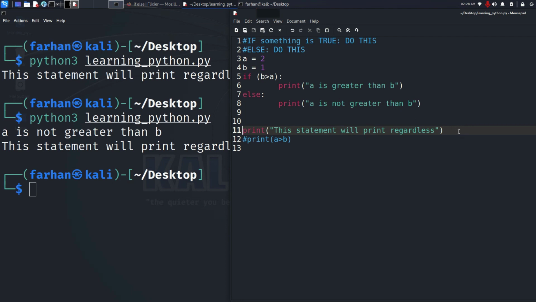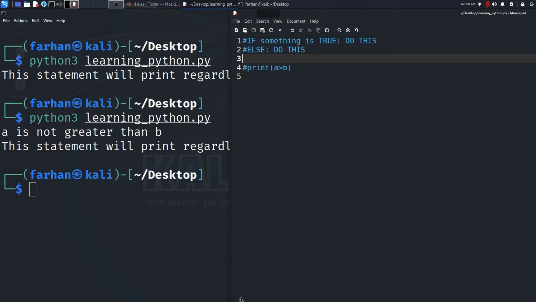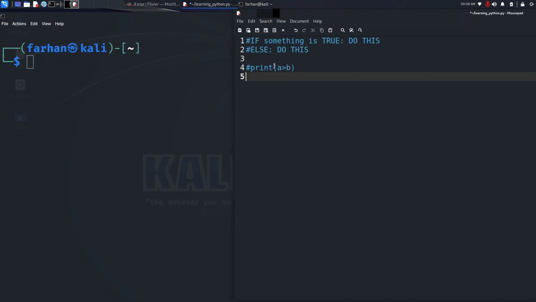We will learn more about the if else statement with an example, but for now, we have to understand something which is very critical, and it is the operators. I will clear my screen. We have already looked at one example of an operator, and it is this greater than symbol. This is called a comparison operator because it compares both of the values and gives you a true or false statement.